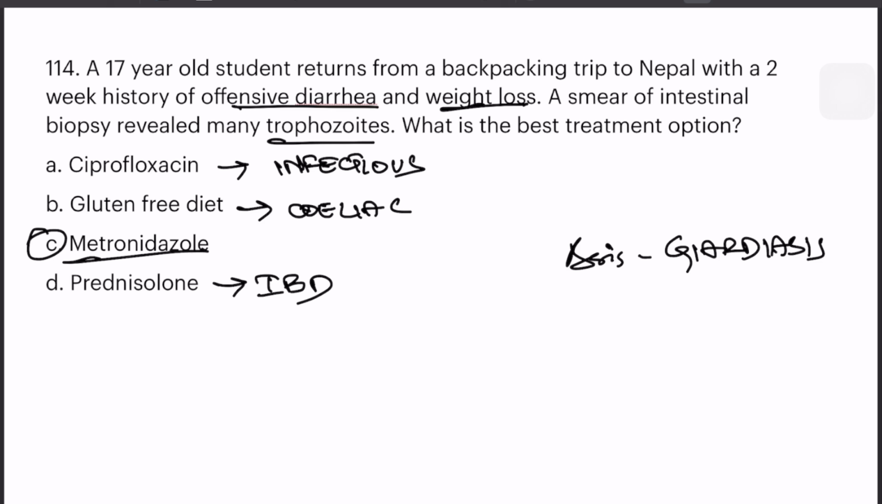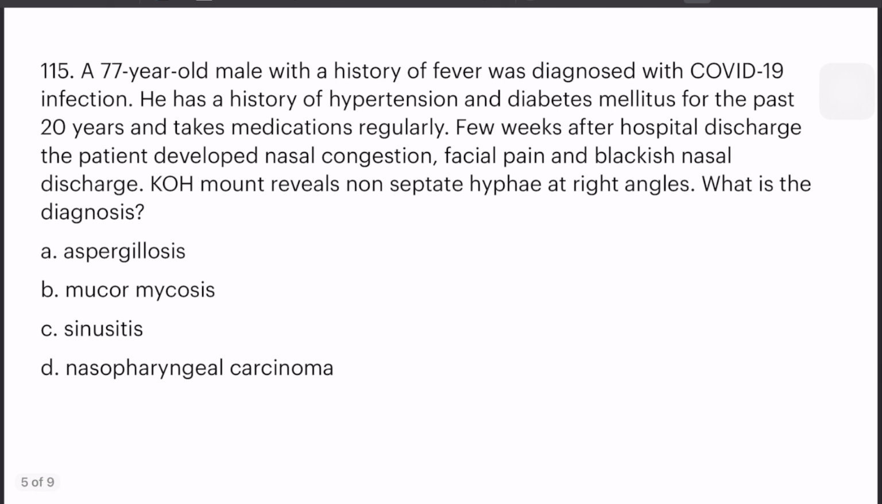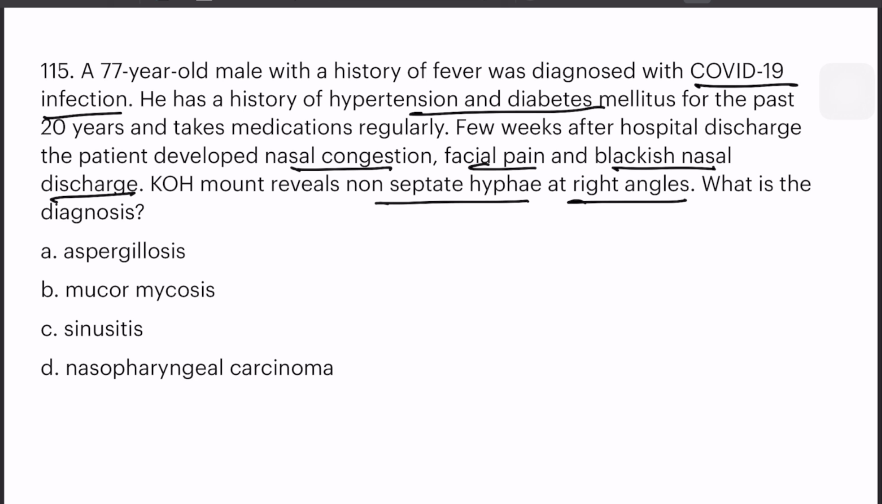Coming to the next question, a 77-year-old male with a history of fever was diagnosed with COVID-19 infection. He has a history of hypertension and diabetes mellitus for past 20 years and takes medication regularly. A few weeks after hospital discharge, the patient developed nasal congestion, facial pain, and blackish nasal discharge. KOH mount reveals non-septate hyphae at right angles. What is the diagnosis? A KOH mount revealing non-septate hyphae at right angle indicates mucormycosis, and next possible answer might be aspergillosis.